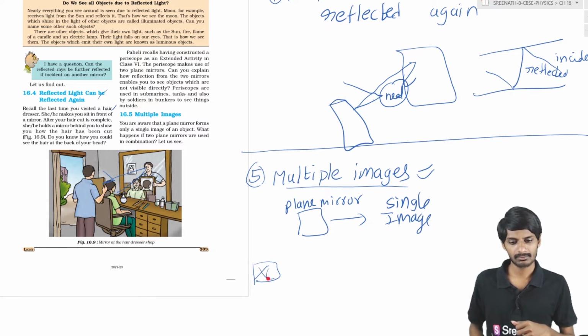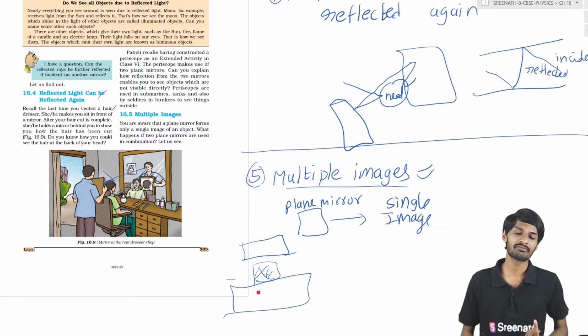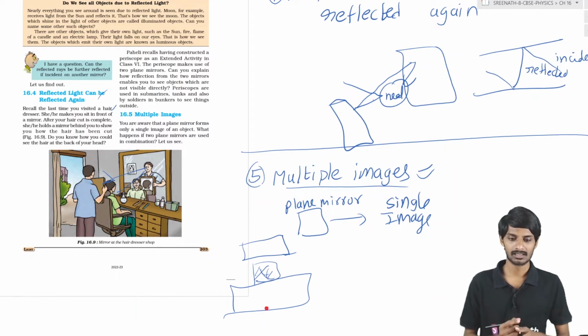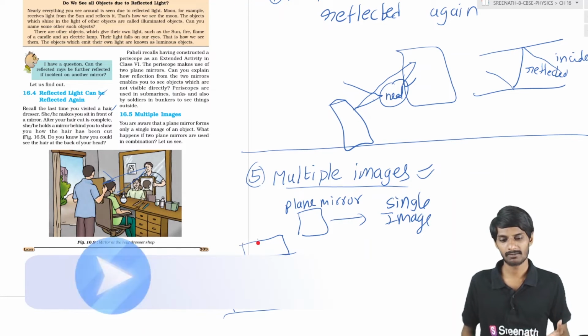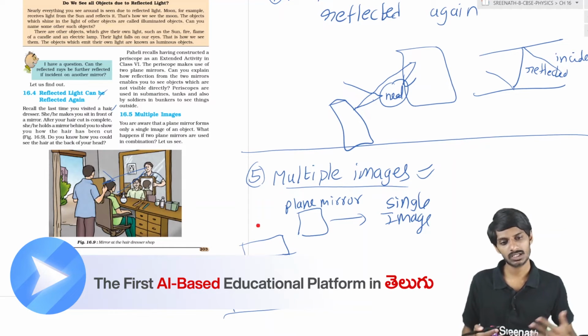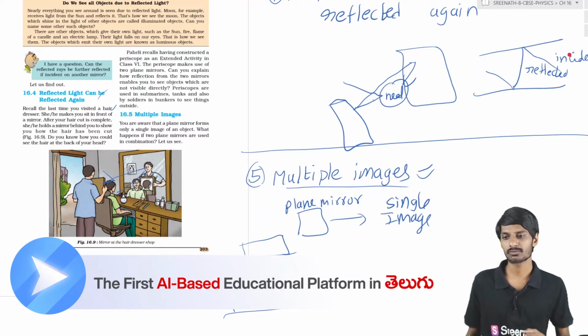Suppose you are sitting here, and there is a mirror in front of you, and a mirror behind you. In this situation you will see multiple images in the barber shop. So this is the practical example, students. Now we will understand that concept.